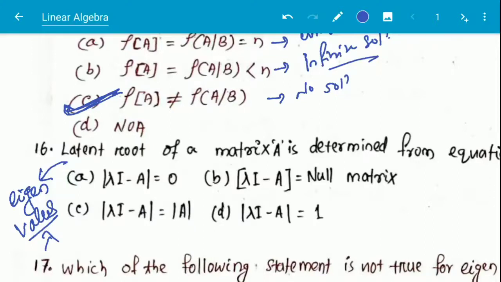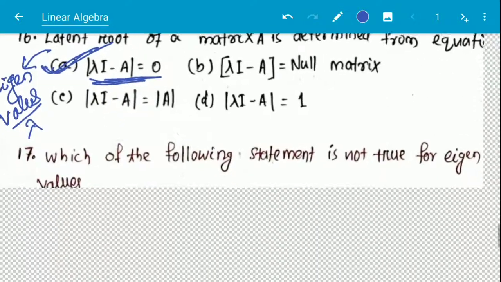Latent root of a matrix A is determined from which of the equations? Mod of lambda I minus A is equal to 0. So option A is the correct answer. This is also called the characteristic equation. Root of the characteristic equation is called an eigenvalue.